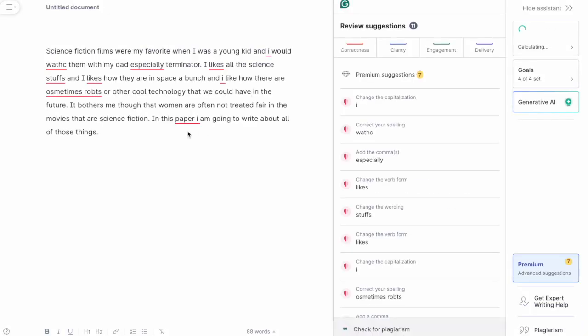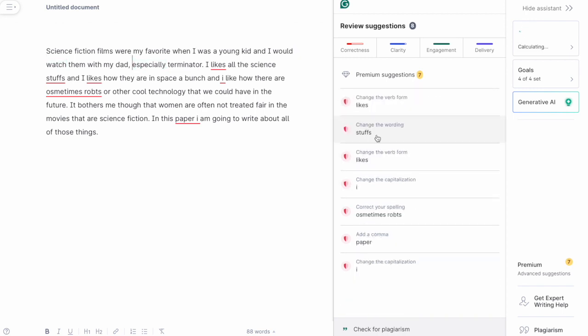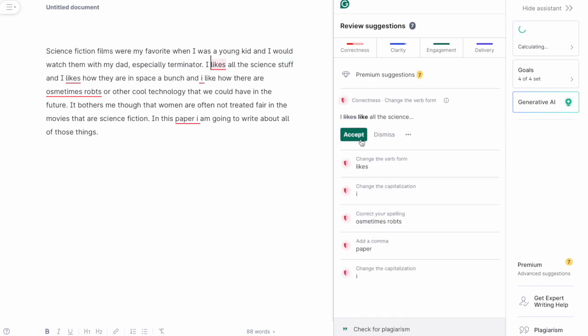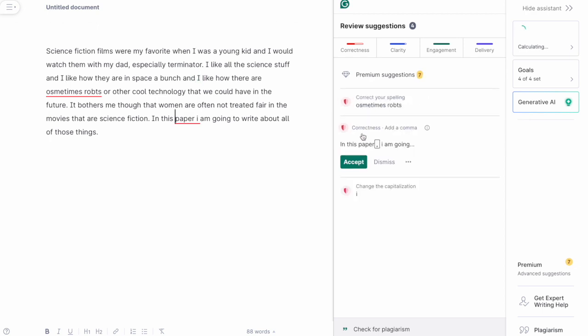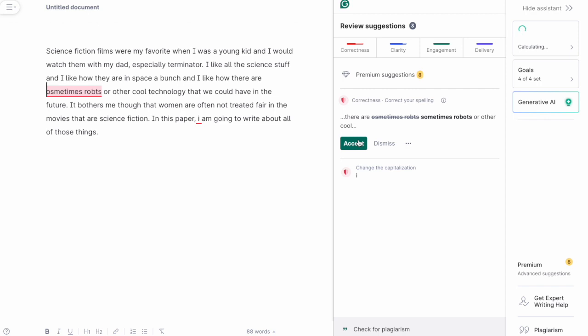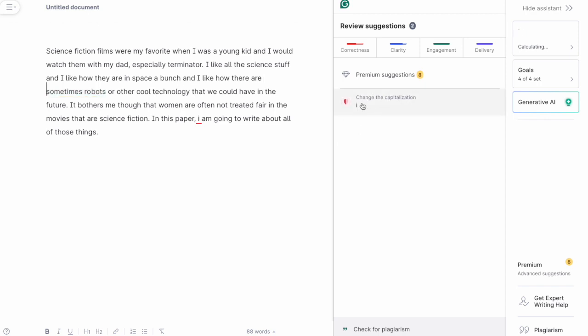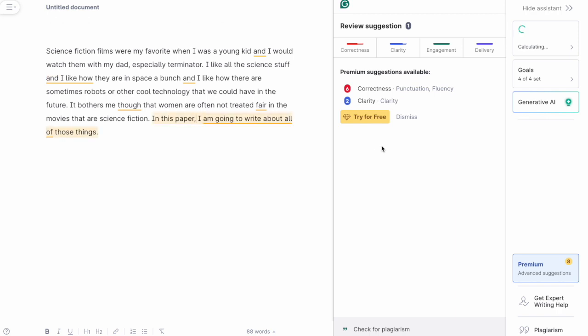While the generative AI features in Grammarly can be problematic for students, old school Grammarly functions are really pretty helpful. You'll see here that just like Microsoft Word, there are a lot of errors that are underlined in red, and then as I work through each item on this menu, Grammarly will ask me to accept the change and sometimes even suggest other options for me. And when I'm all done, because this is the free version, Grammarly will also show me other errors that could be corrected if I upgraded. I'm not going to do that right now.